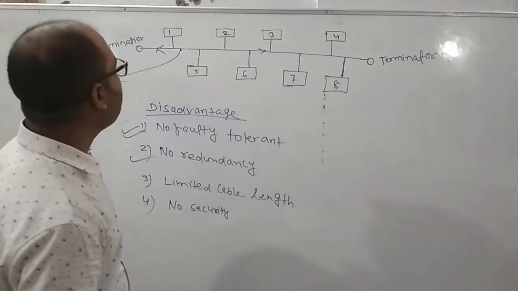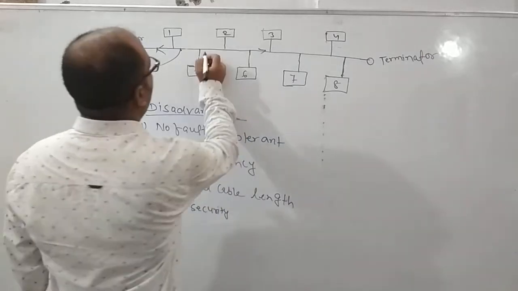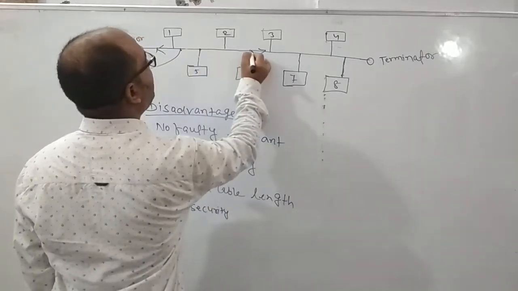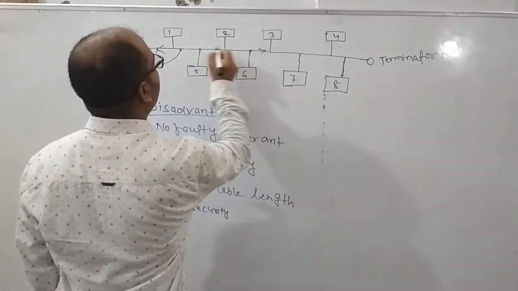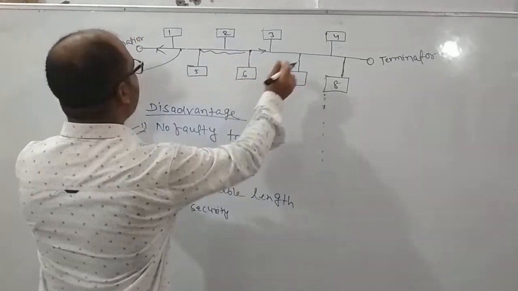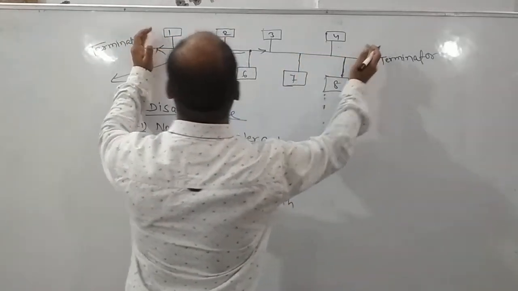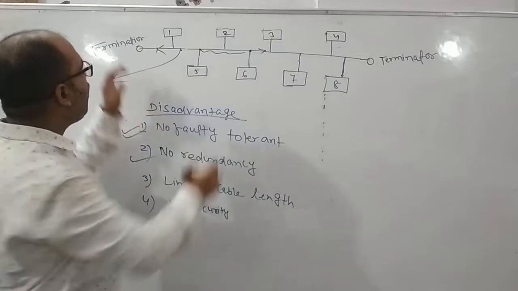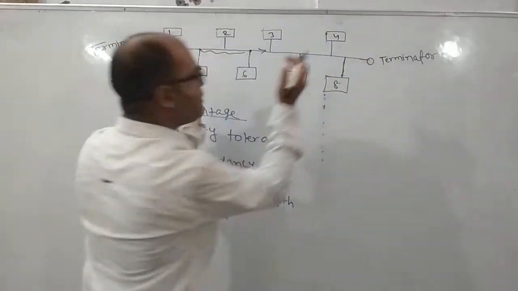So no redundancy means, suppose from here to here, this one is what? Common transmission medium. So in the first one, the whole common transmission medium itself